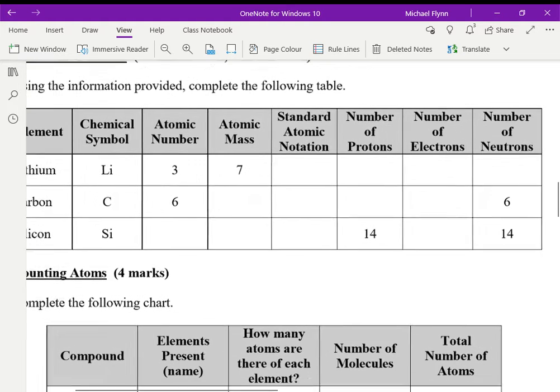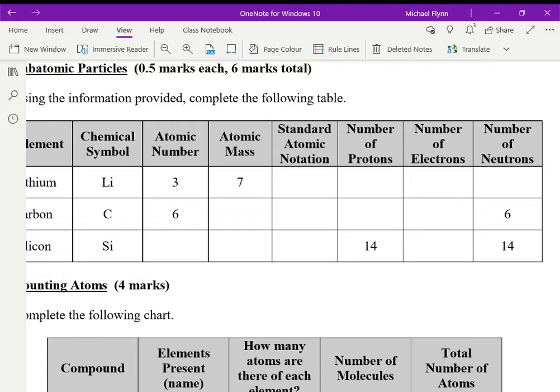period, I want to actually do one thing for you here. Standard atomic notation. I didn't really talk to you about that. So let me just show you what standard atomic notation is. Okay, so standard atomic notation, you put the mass on top. Okay, so let me explain that.